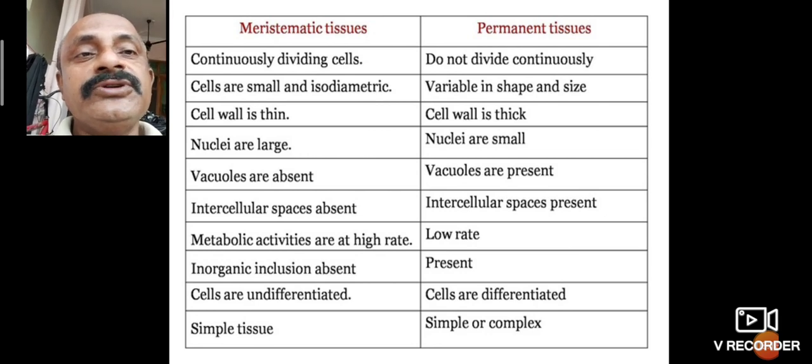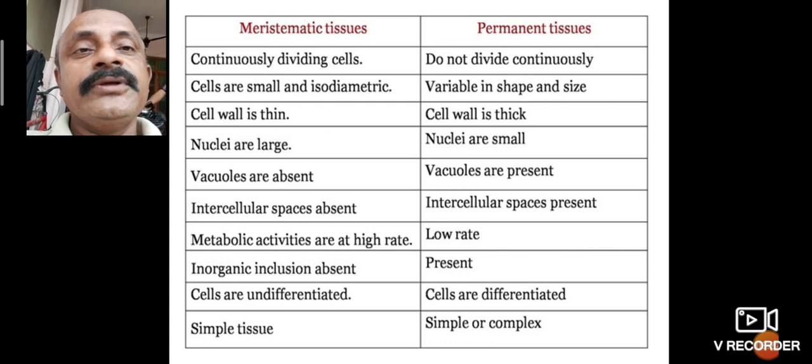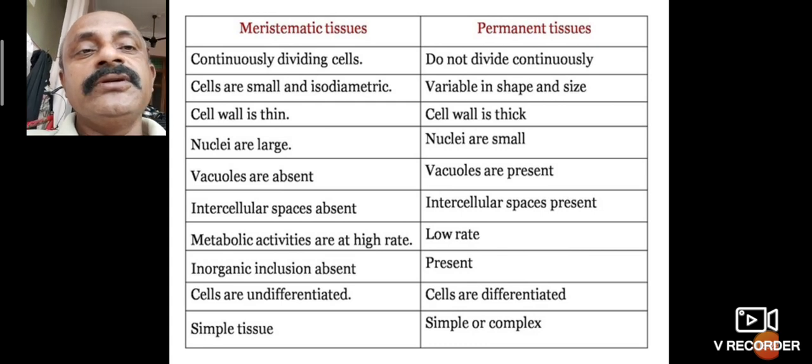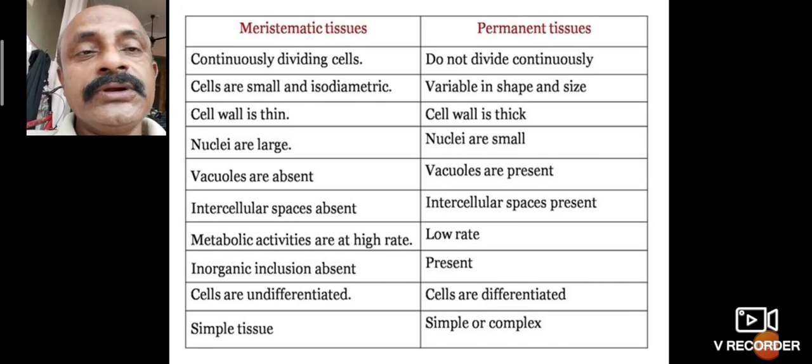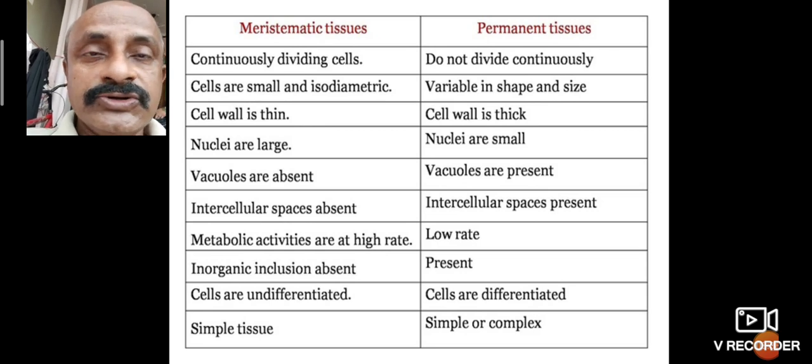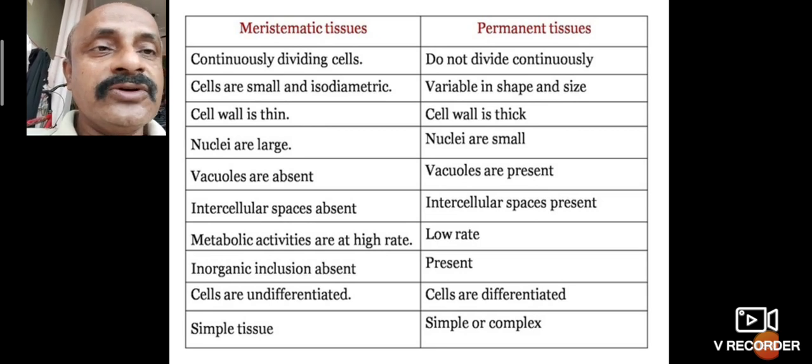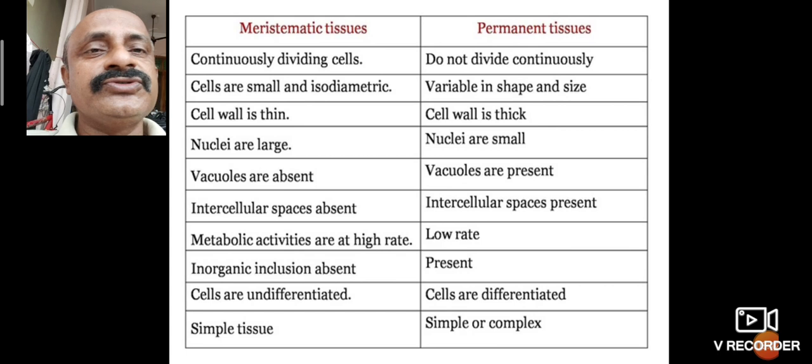The meristematic tissue cells are small and isodiametric, with thin walls. But in permanent tissues the cell wall is variable in shape and size, not isodiametric: oval, triangular, rectangular, different in shape.